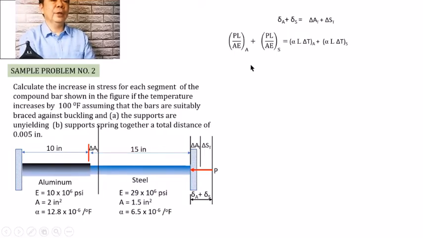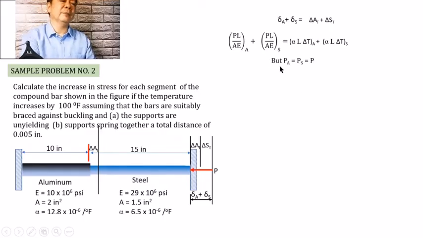Knowing that we are given the following, we're going to sum up, apply the condition of equilibrium. We will learn that the internal load acting on the aluminum is also the same as the internal load acting on the steel, and that is equal to the load P that we have shown to be acting here.